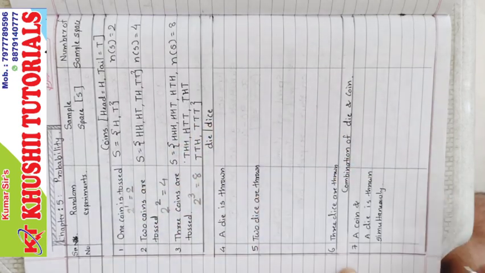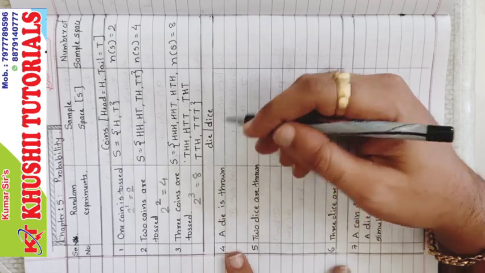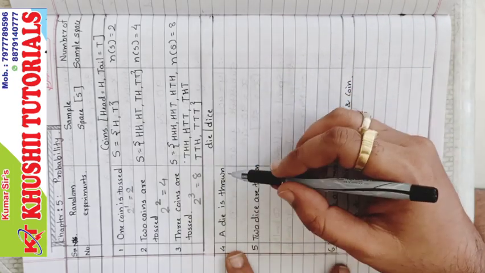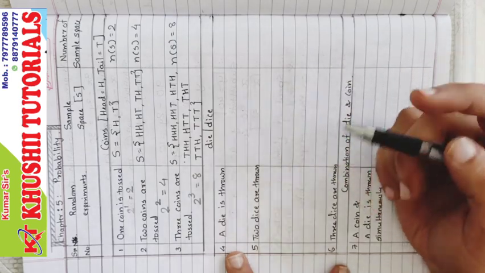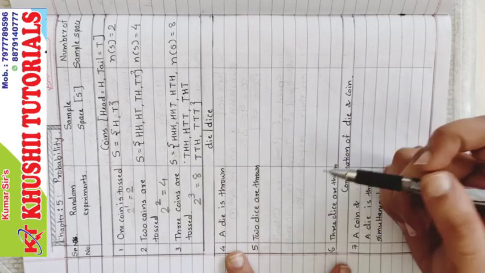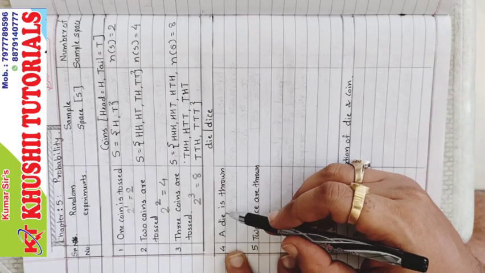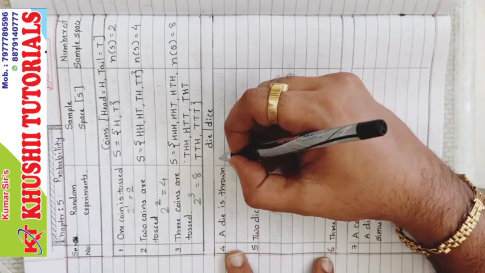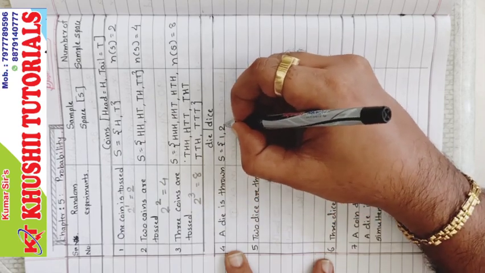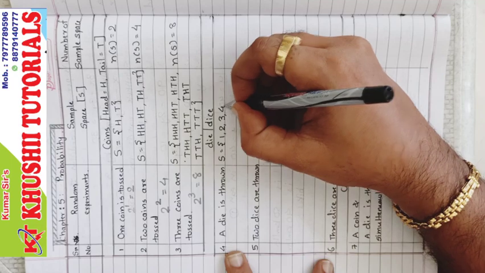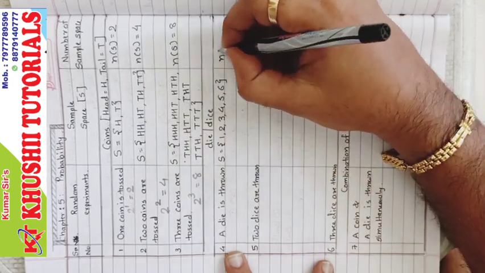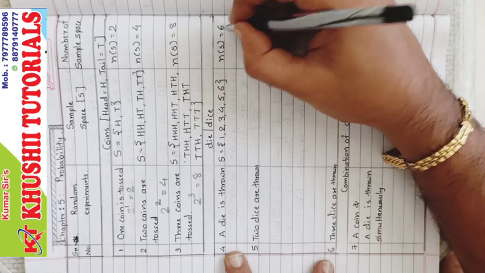Next, a die is thrown. A die, when you play Ludo or snakes and ladders, at that time you use a die which has 6 sides with the numbers 1, 2, 3, 4, 5 and 6. A die is thrown. So total sample space S, and the possibilities are 1, 2, 3, 4, 5 and 6. So number of S equal to 6.